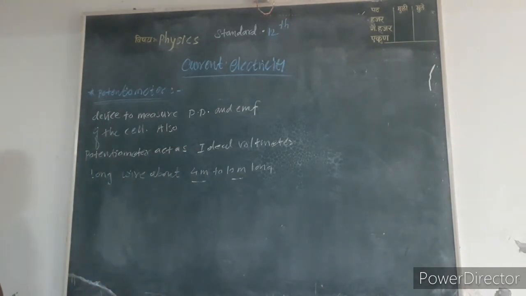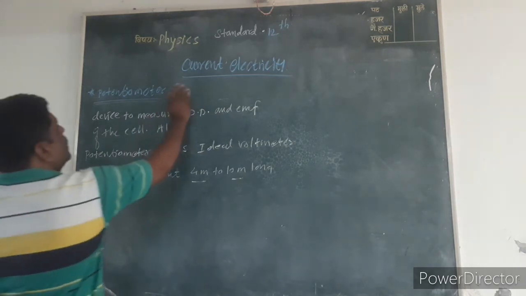This is about the potentiometer. We discuss the principle of potentiometer.